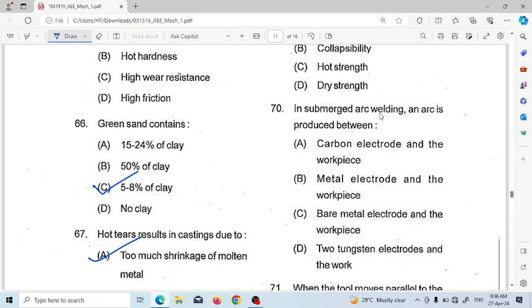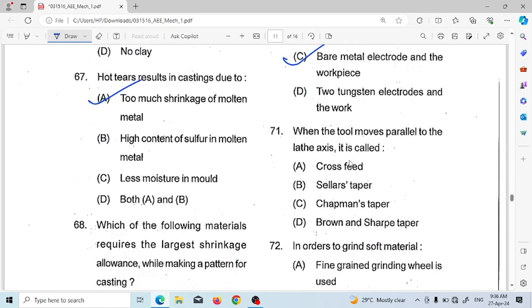Next, in submerged arc welding, an arc is produced between carbon electrode and workpiece, metal electrode and workpiece, bare metal electrode and workpiece, two tungsten electrode and the work. So answer will be bare metal electrode and the workpiece. When tool moves parallel to lathe axis, it is called cross feed, cellar feed, Chapman's taper, Brown and Sharp taper. So it is called cellar taper.